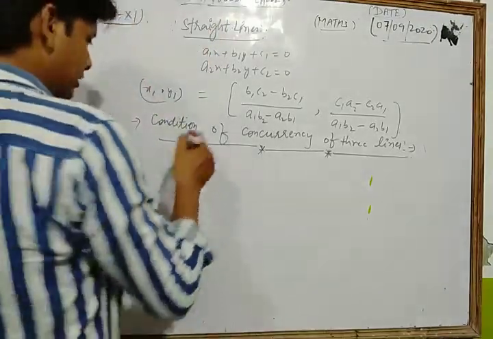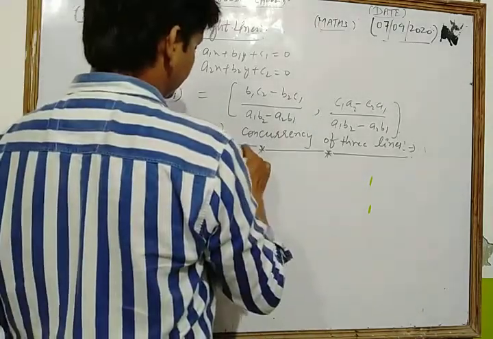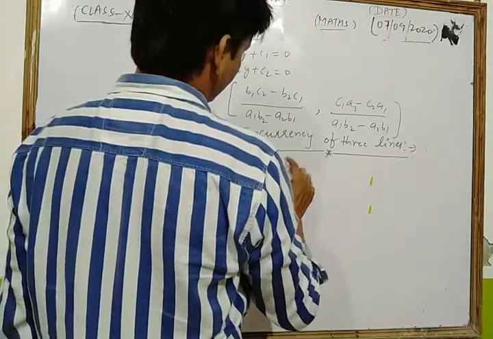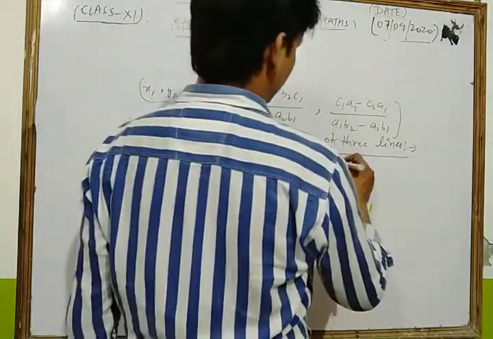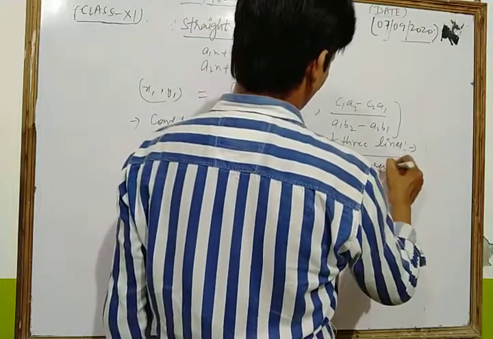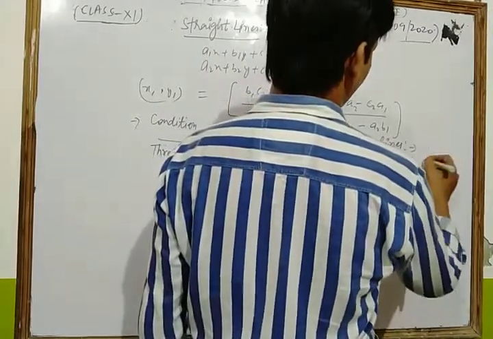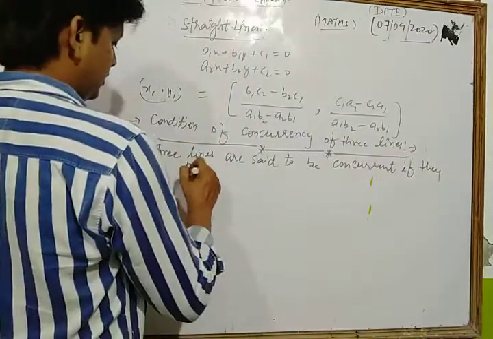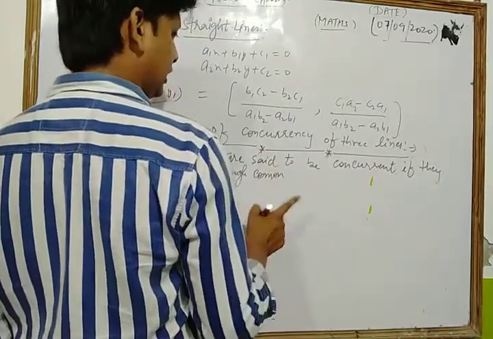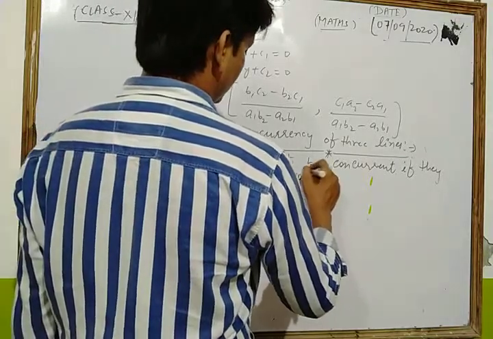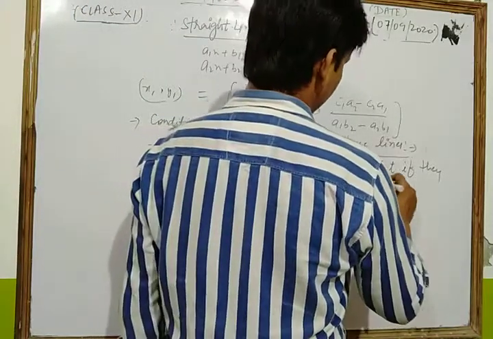Let's see. Dear students, three lines are said to be concurrent if they pass through a common point, that is, they meet at a point.